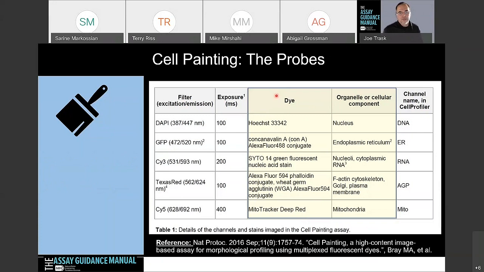So this is right from the Nature Protocol paper, which shows the dyes that are actually being used and then the target organelle. This is the Hoechst nuclear dye, concanavalin A to label the ER, SYTO 14 for the RNA, phalloidin to look at F-actin, the cytoskeleton, and then also wheat germ agglutinin to look at the Golgi and plasma membrane, and then MitoTracker Deep Red to look at mitochondrial function.